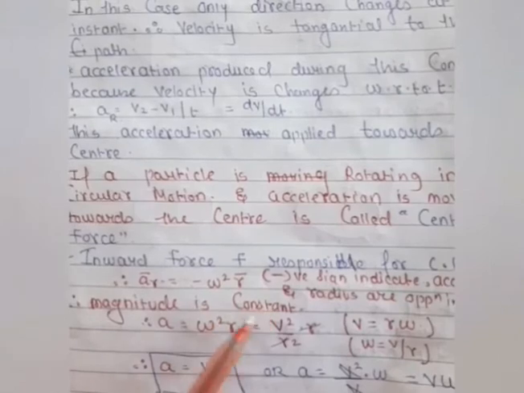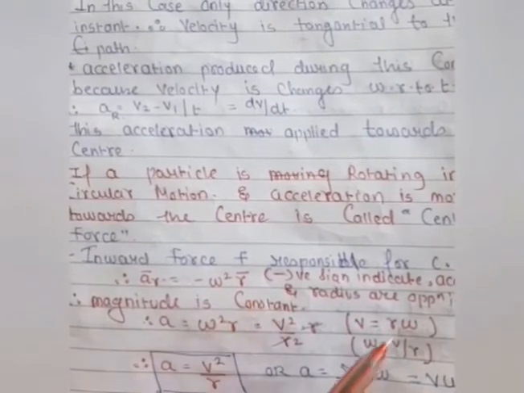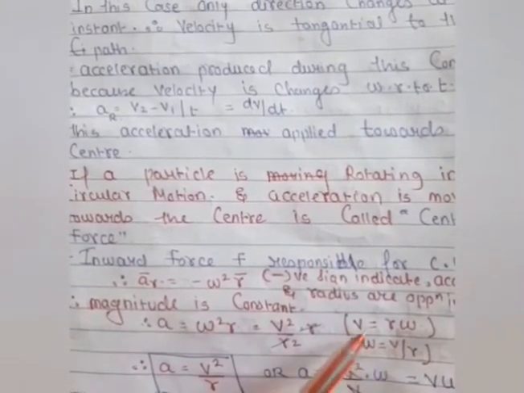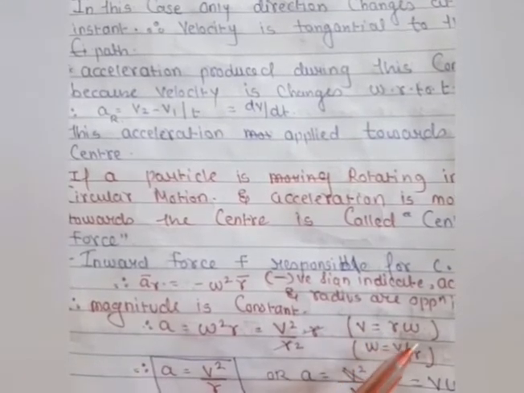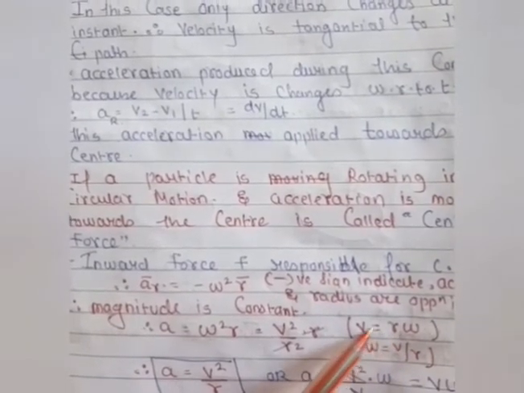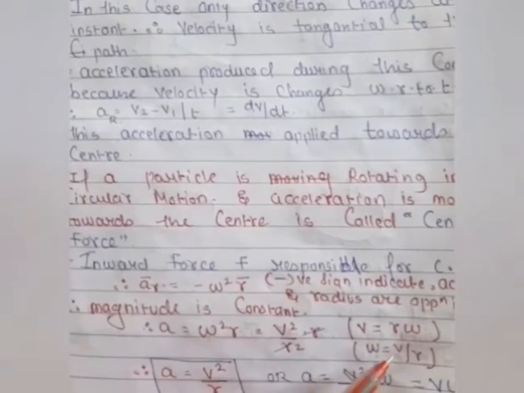So the body is performing angular velocity as well as linear velocity. As you have understood very well the relation, that is V is equal to R omega. So when we take the value of omega, omega is equal to V by R.